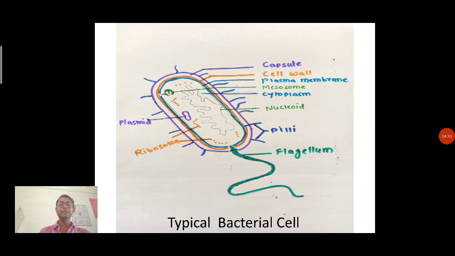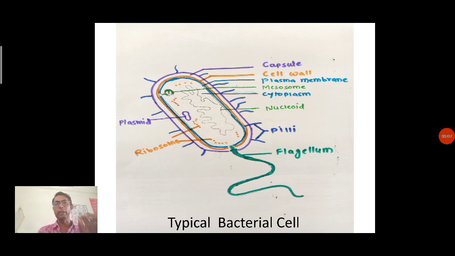Now here you can see the typical bacterial cell structure is given. Here on the external side you can see a label, that is known as capsule. Capsule is an extra protective covering, or a slime layer, which is present external to the cell wall. So this capsule or slime layer is present in some and absent in some also. So we can say it is the extra protective covering present outside the cell wall in some bacterial cells. This capsule is followed by the cell wall.